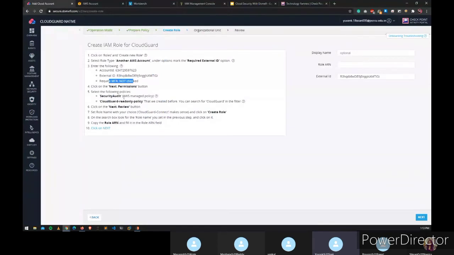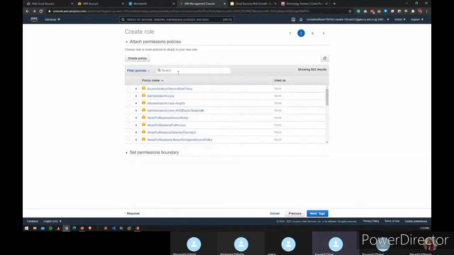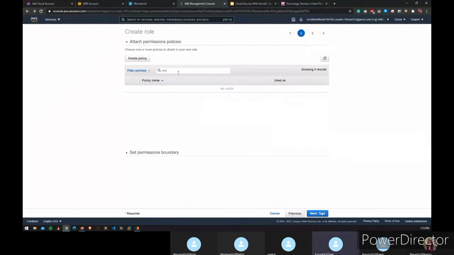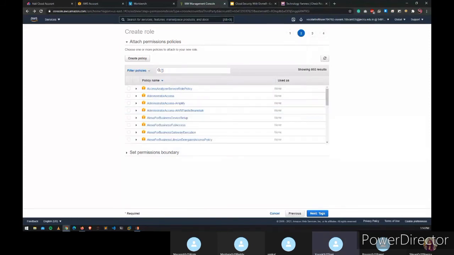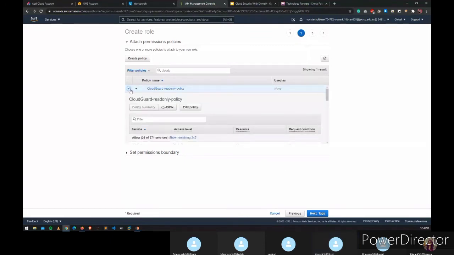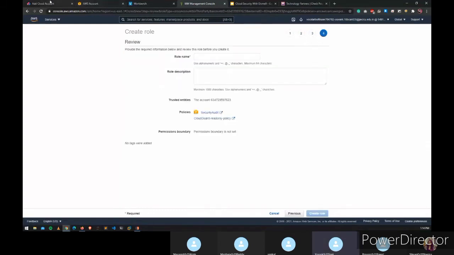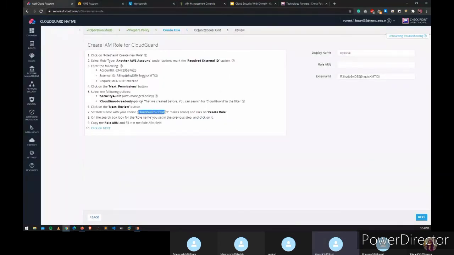You have to give it a name. Yeah, before that, I have to check mark some tools. I have to check the security and the cloud guard policy which we made earlier. So this is it, we have done this. Next, next, review, and here's the name.